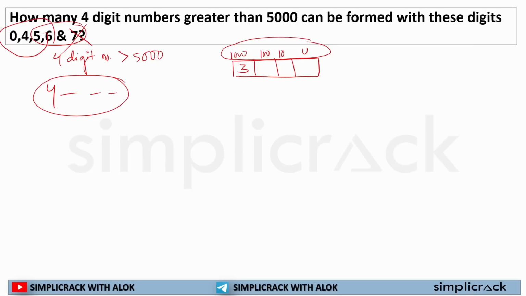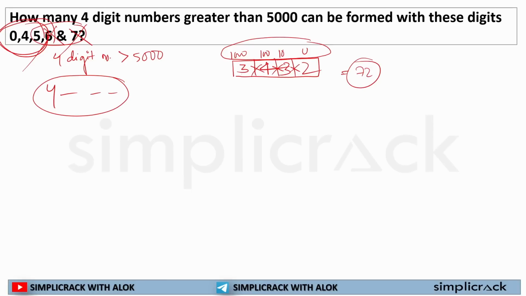Now you are left with 4 digits. Now, one more digit has been used. How many digits are you left with? You are left with 3 digits. Then one more is used, you are left with 2 digits. So now if I have to calculate how many 4-digit numbers greater than 5000 you can create, you can say, sir, 3 into 4 equal to 12, into 3 equal to 36, into 2 equal to 72. So I can create 72 4-digit numbers greater than 5000 with the help of 0, 4, 5, 6, 7.